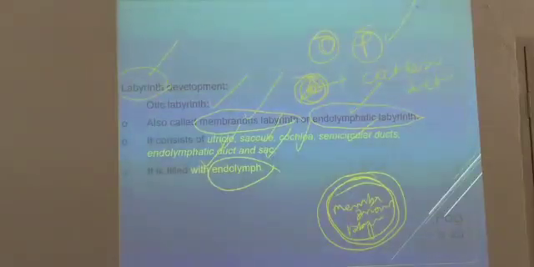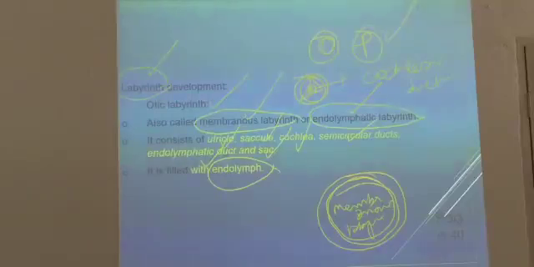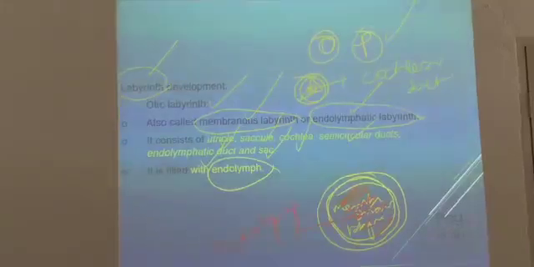The blue color is not correct here, so you can put it with a green color. For example, it is filled with endolymph. What is the lymph that is present inside the innermost part called? Innermost is called endolymph. You have to repeat the answer, which for your purpose only I am telling. So innermost is called endolymph.